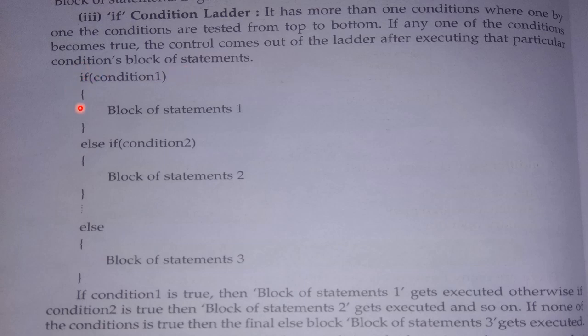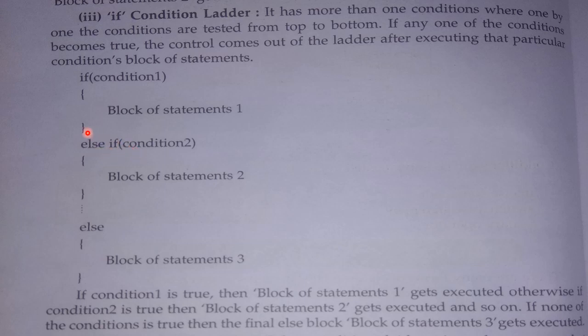For example, this is the syntax of the if condition ladder, which is also known as nested if. First of all, the compiler will check your first if condition. The first condition we will give only with the if, and the next conditions we will give with else if.